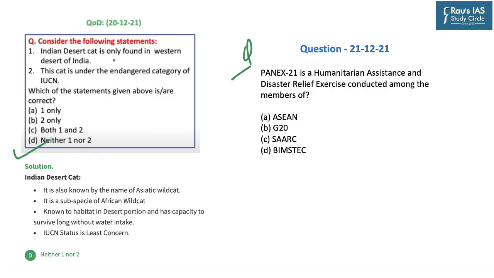Now coming to the answer of yesterday, the question was, consider the following statements. Indian desert cat is only found in the western desert of India. No, this statement is incorrect. Second, the cat is under the endangered category of IUCN. No, this is also incorrect as it is categorized as least concern. So the question was, which of the statements given above are correct? So the correct answer becomes D, that is neither 1 nor 2.